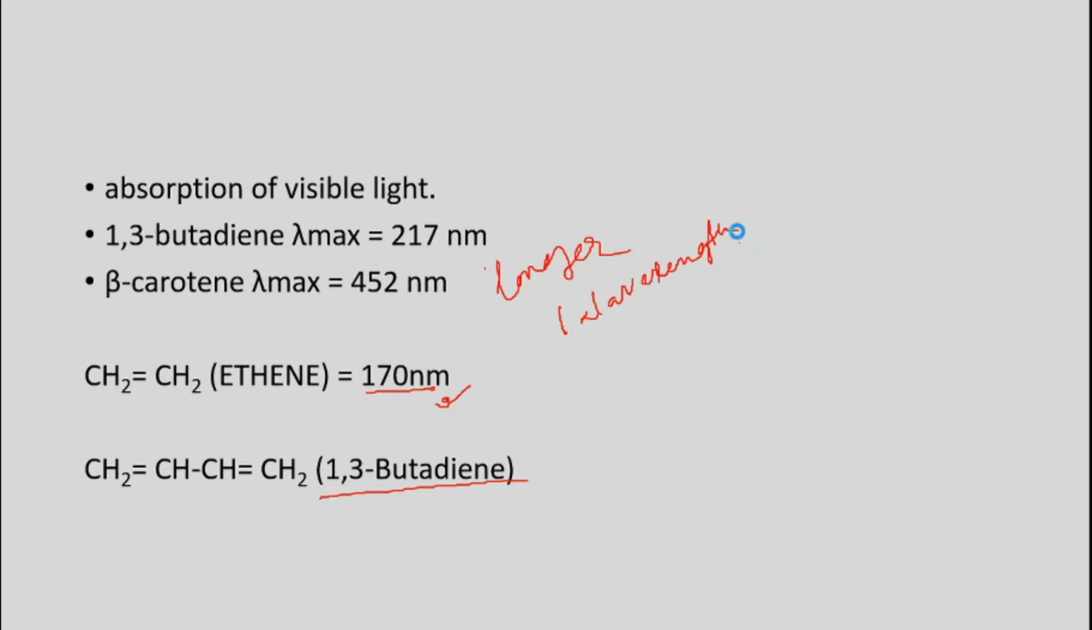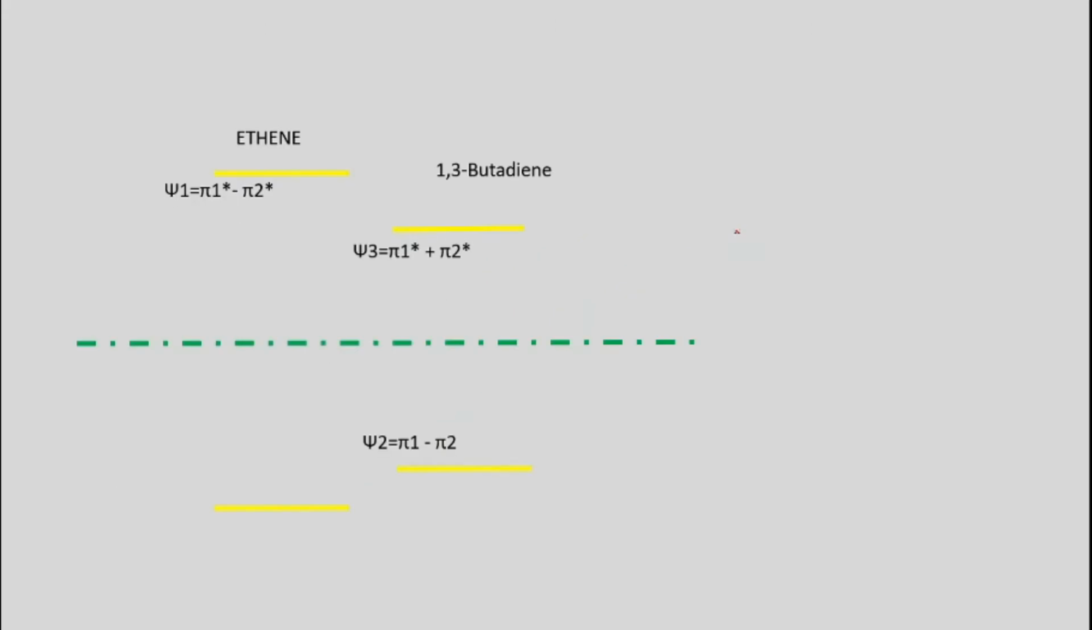Now we can understand that with an increase in the extent of conjugation, the bathochromic shift shows a continuous increase, towards longer and longer wavelength. That means the greater the number of conjugated bonds in the molecule, the greater will be the shift towards the higher wavelength.